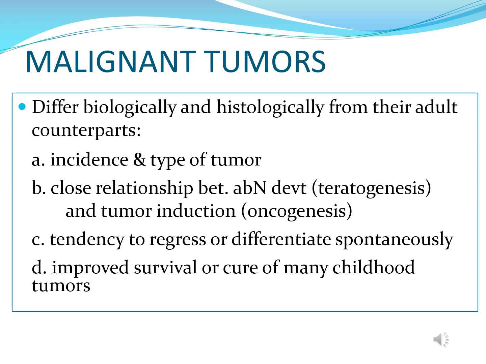For the malignant tumors, they differ biologically and histologically from their adult counterparts based on their incidence and type of tumor, their close relationship between abnormal development, teratogenesis, and tumor induction, and their tendency to regress or differentiate spontaneously, and also due to their improved survival or cure of many childhood tumors.